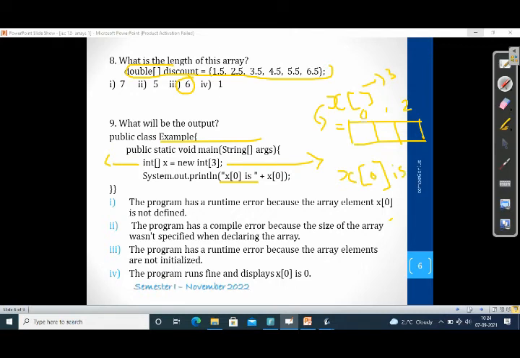Next, X of 0, that is the 0th position, whatever value is given there will be printed. Here when we declared, we didn't assign or initialize any value, only the declaration, and we are just printing the value assigned in memory automatically. So what will be the answer for x0? You know that when we are not initializing the value, once declared, it automatically fills 0 in that index. How many elements for this particular array?